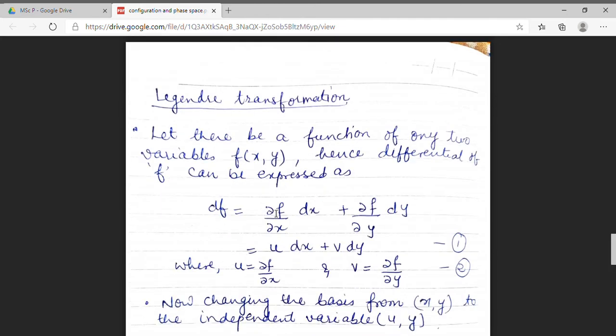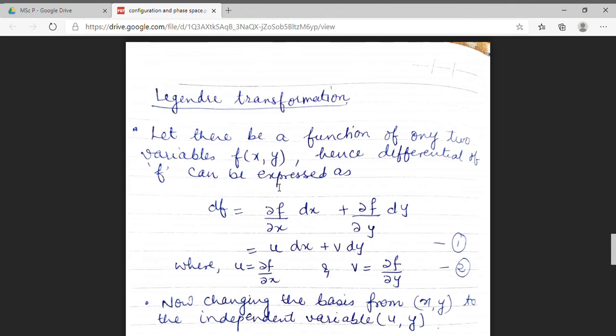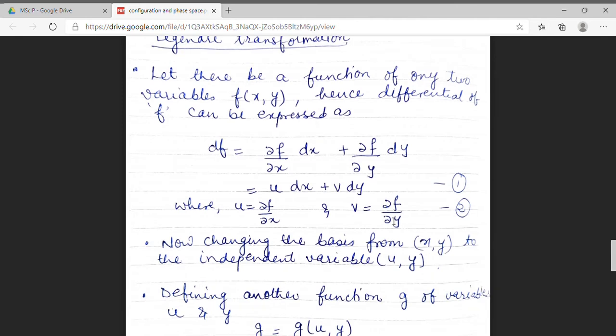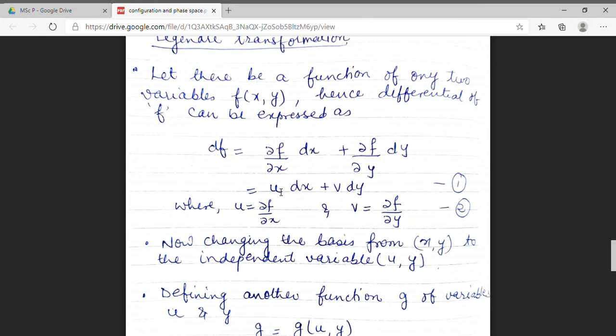Now I am writing the differential of f in terms of partials. Since f depends on two variables, there will be two terms. df will be equal to partial derivative of f with respect to x dx plus partial derivative of f with respect to y dy. Now in this, I am substituting del f by del x to be u and del f by del y to be v.